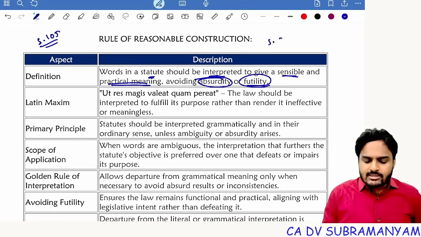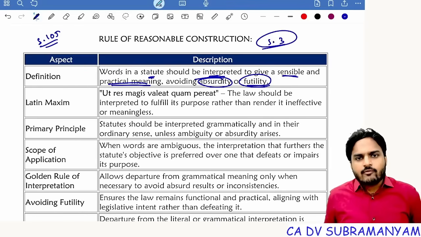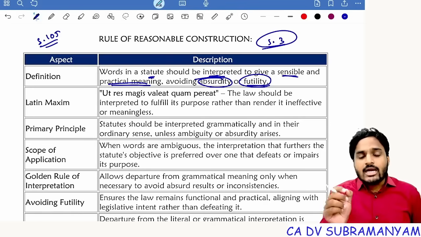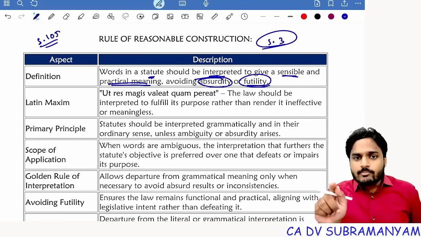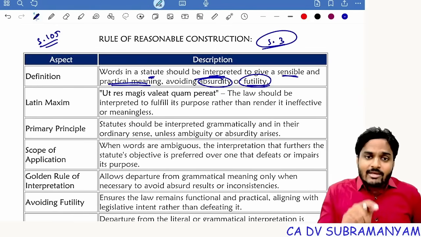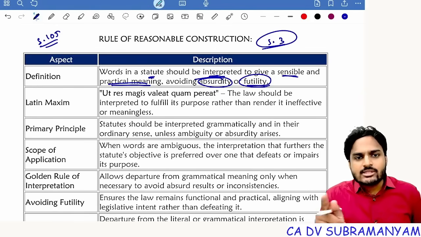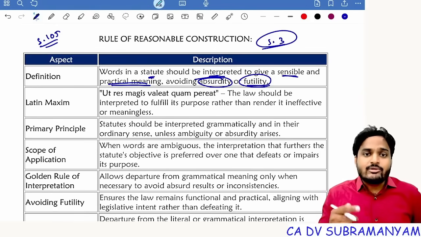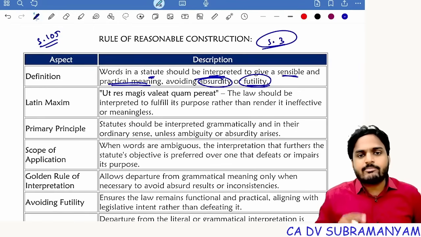Another example, section 3, a company may be formed for lawful purpose. Here "may", you should construe it as a company may be formed for lawful purpose. That means a sole proprietor or a partnership or LLP may be formed for carrying business operations. So like that, you need to take interpretation.